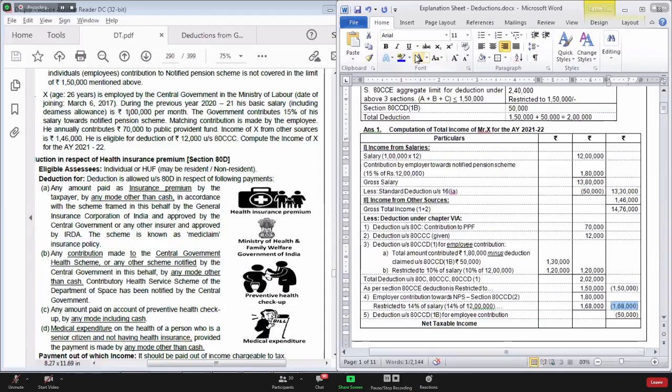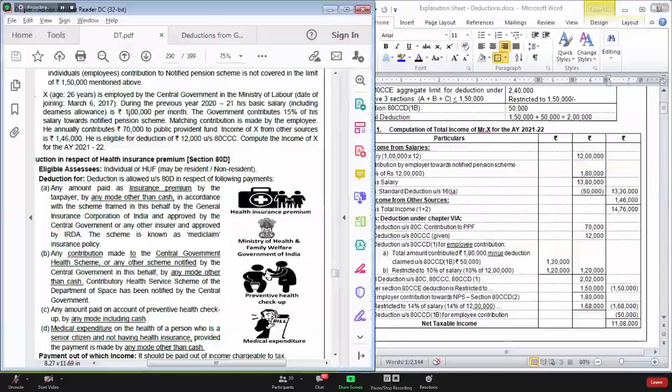Yes. What is the amount of net taxable income in this case? 1476 minus 150 minus 168 minus 50. This will give you how much? 11,08,000. Have you understood the solution?